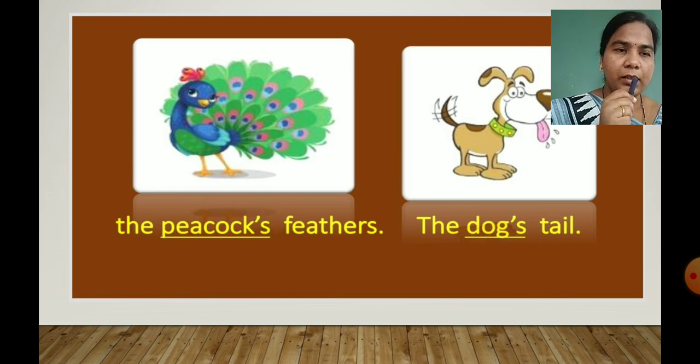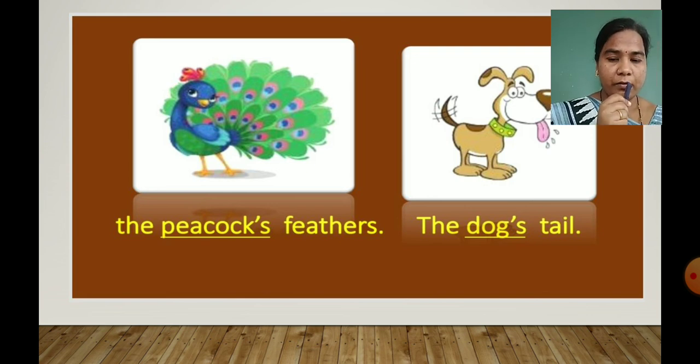In second, the tail belongs to the dog. Peacock's feathers. Then dog's tail. As we can see here, these feathers belong to the peacock. The tail belongs to the dog. Getting, children?